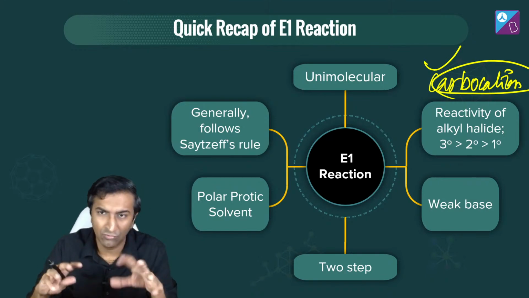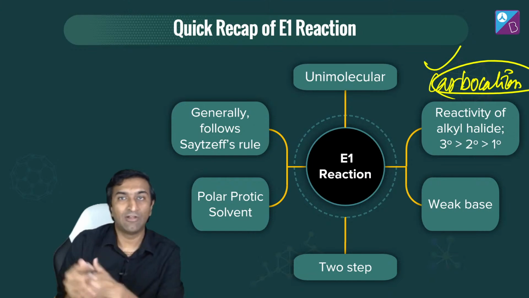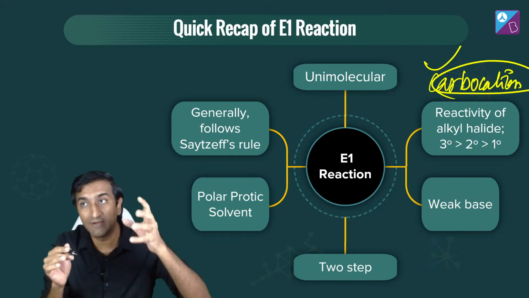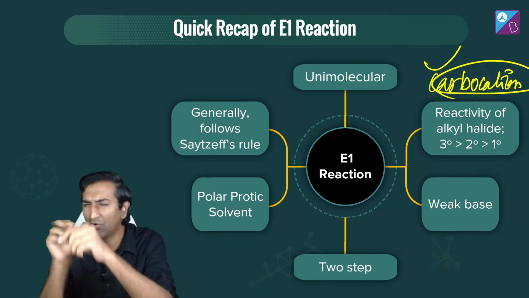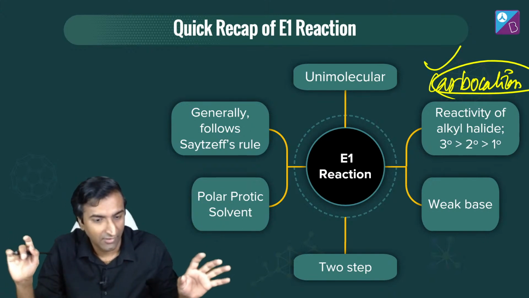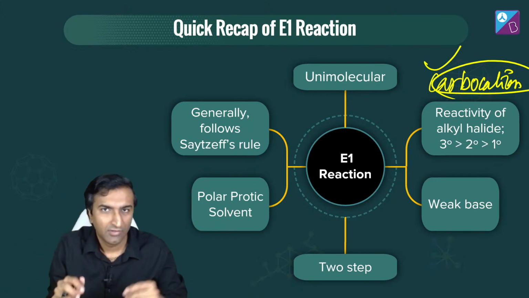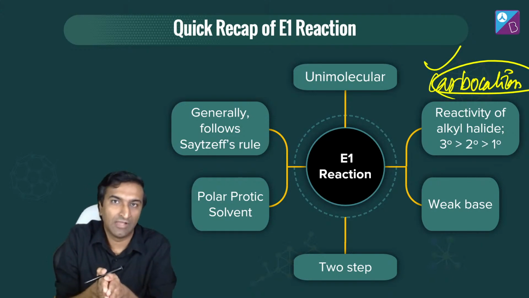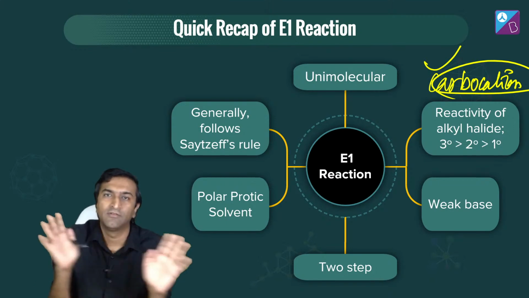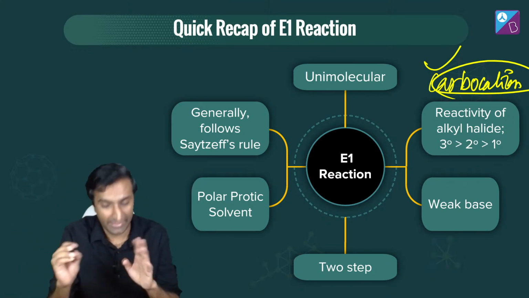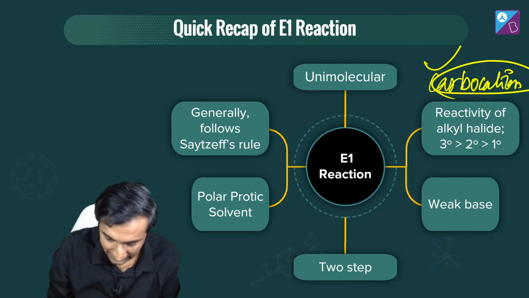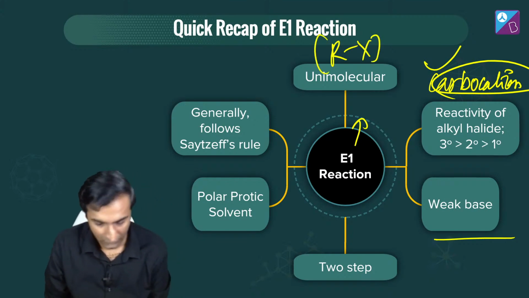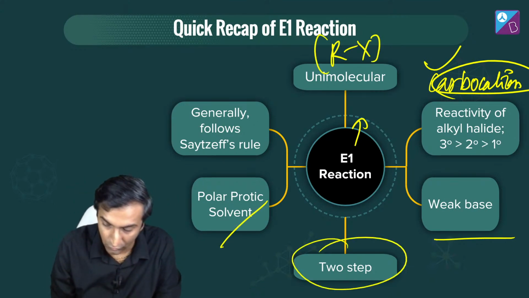Okay? So this is the whole story of E1 and E2. See, at the end of the day, whether E1 is happening or E2 is happening, you just need to know what the final product is, right? Even if you don't remember E1 and E2, you know that if a weak base comes, this will happen, whether a carbocation forms or not, that is enough. Remembering the names E1 and E2 helps in going into the finer details, just making sure that even the toughest question is done. Otherwise all you need to know is whether a carbocation forms or not, strong base or weak base, that's all. A carbocation forms in that one and it has a weak base. Where is it written? Here it says weak base. Unimolecular, 1 means dependent on RX, that's the rate of the reaction. Great. Polar protic solvent, 2-step, etc.